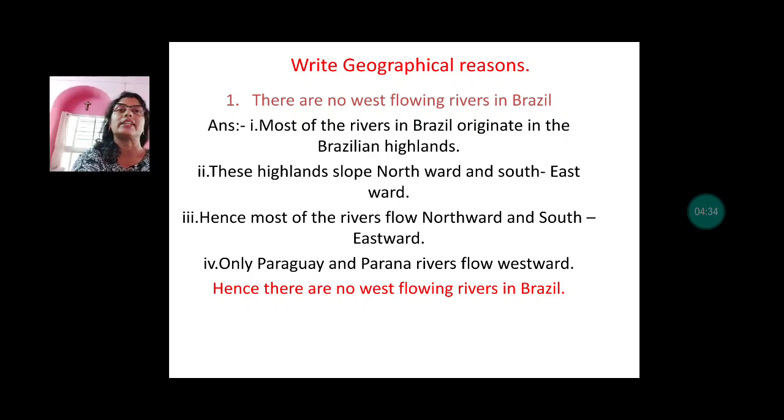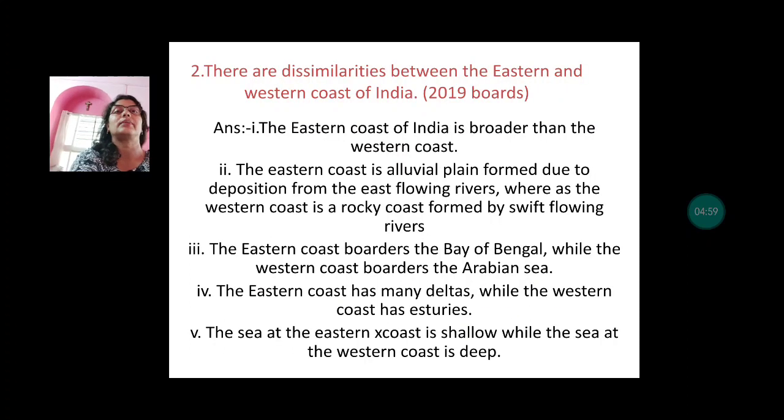Then we come to give reasons. There are no west flowing rivers in Brazil. Most of the rivers in Brazil originate in the Brazilian highlands. These highlands slope northward and southeastward. Hence, most of the rivers flow northward and southeastward. Only Paraguay and Parana rivers flow westwards, and hence there are no west flowing rivers in Brazil.